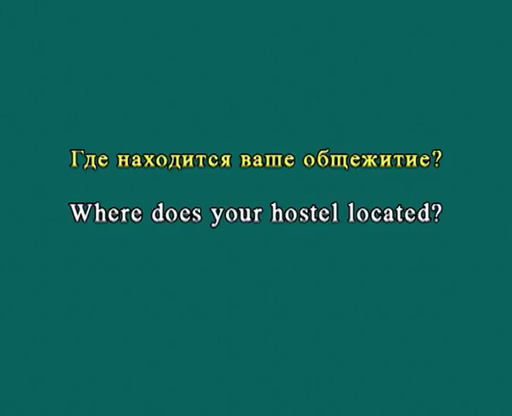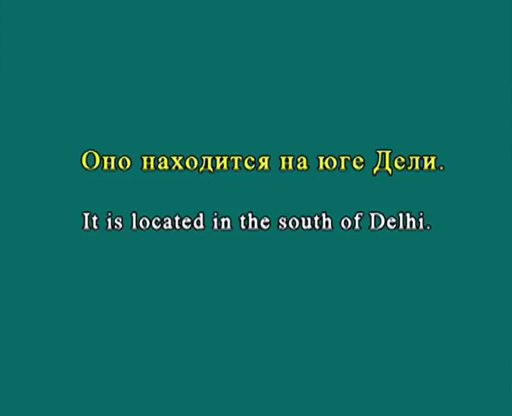Where is your hostel situated or located? Оно находится на юге Дели. It is located in the south of Delhi, or in South Delhi.